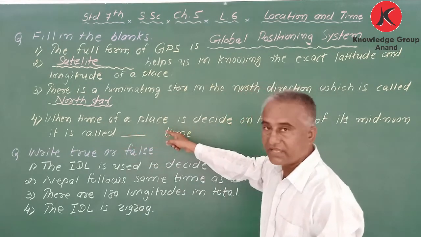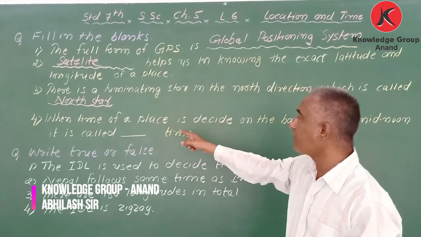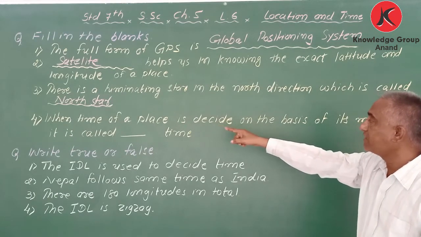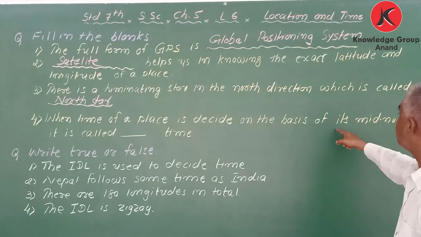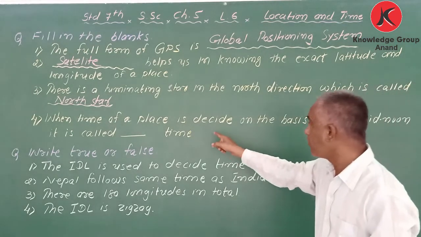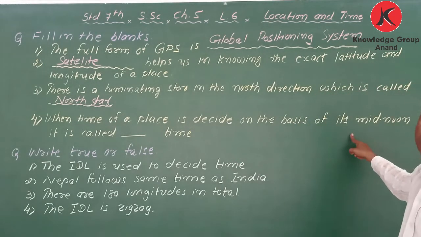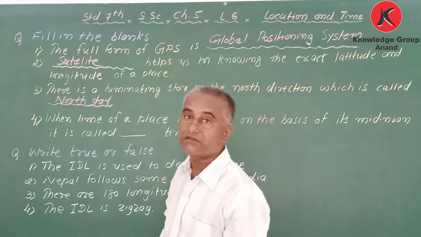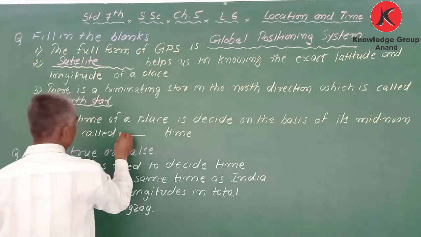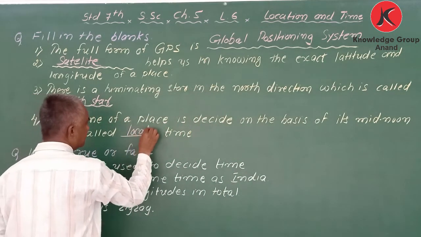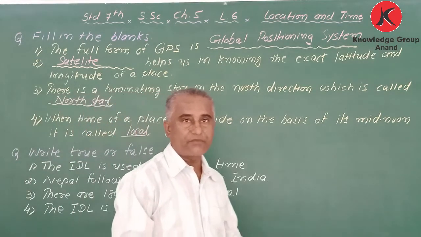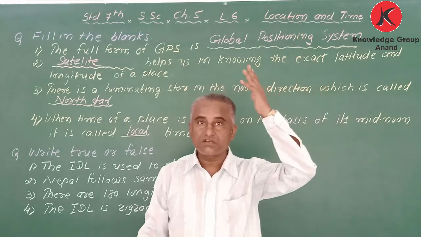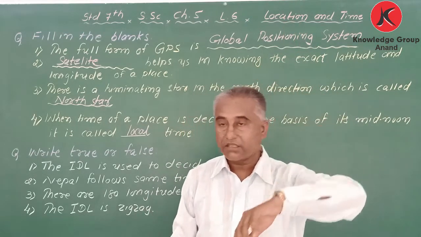When the time of a place is decided on the basis of its mid-noon, when the sun comes overhead, it is called local time. Local time, na? Got it? So when the sun comes overhead, that is 12 o'clock, noon time. Okay, got it?